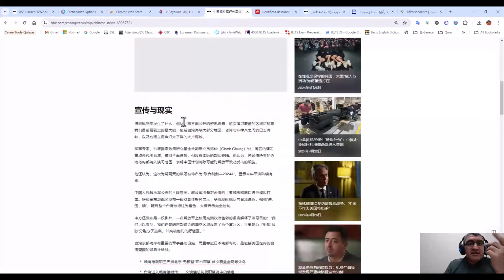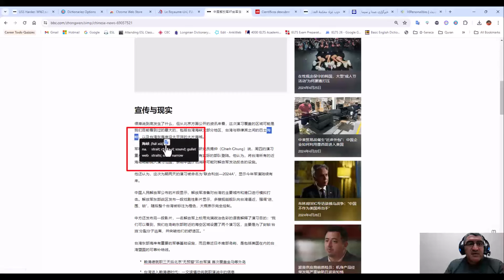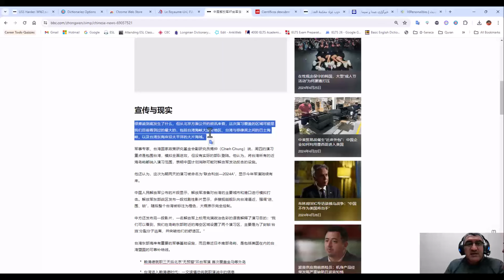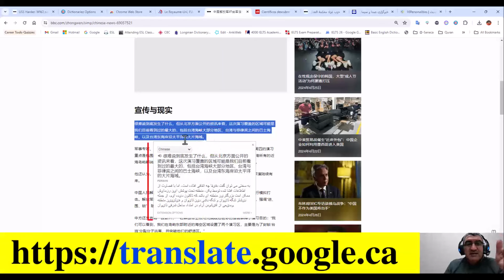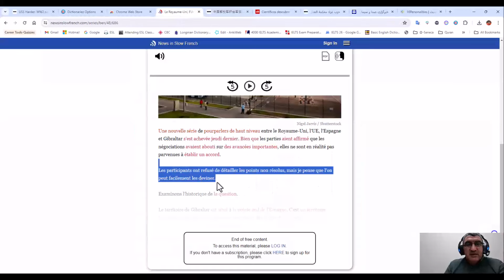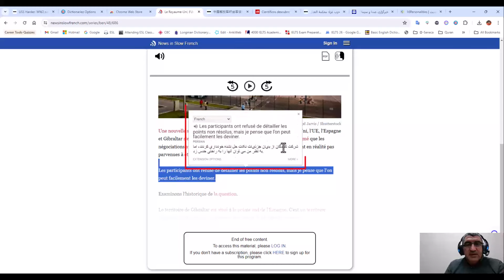Even on Chinese, for example, it is a Chinese news website. I don't know the meaning of this word. It is enough to double click on it. You see the pronunciation and the meaning. It means channel. And another word, I don't know. Maybe this is not the word exactly. Okay, this one. Okay, even in some dictionaries, for example, like Google Translate, I can see the whole meaning of the sentence. Or even the French one, if I select this sentence, I can see the meaning in Farsi.